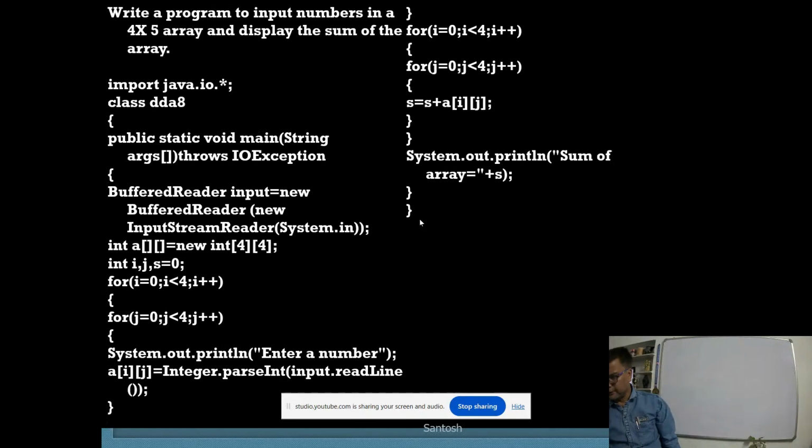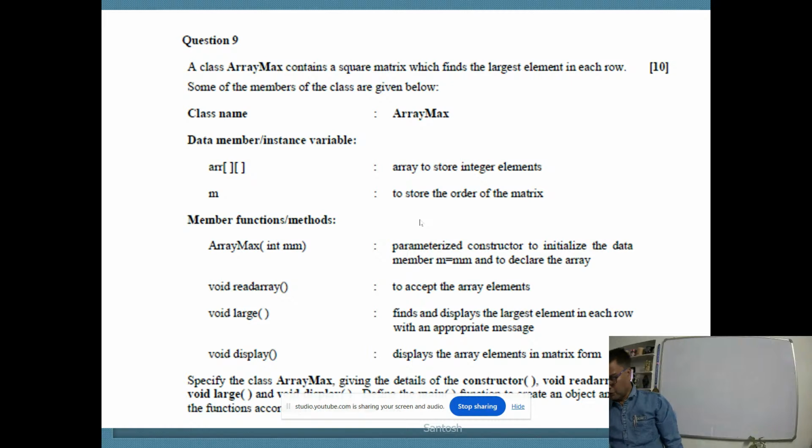Transpose, symmetric. Accordingly, now you see this question, a practical based question containing multiple functions. Now this question says,